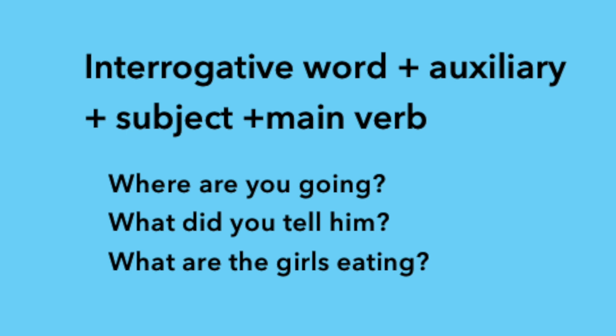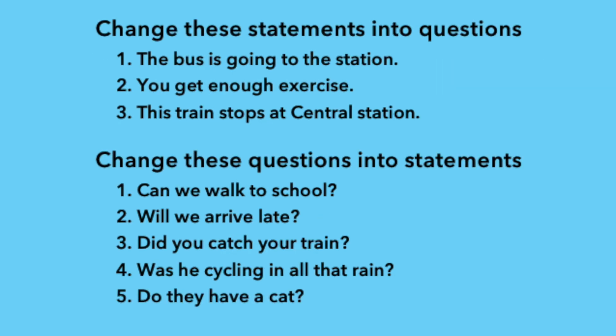In the same way, what are the girls eating? The subject is here the girls and helping verb are and the main verb eating. Here the subject is placed between the auxiliary are and the main verb eating. Is that clear? Dear friends, hope you have understood how to make statements and questions. Now it's a time for a quiz. For some practice, try to change these statements into questions and these questions into statements.